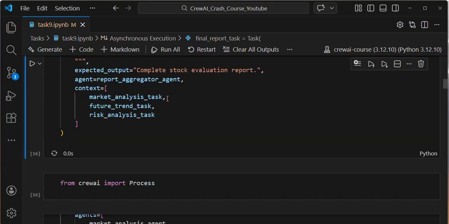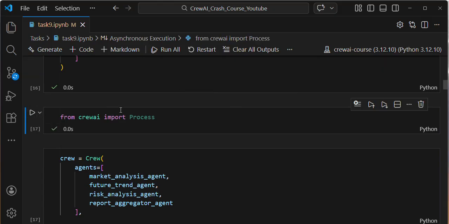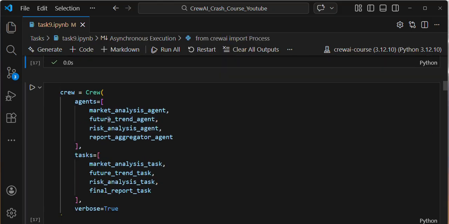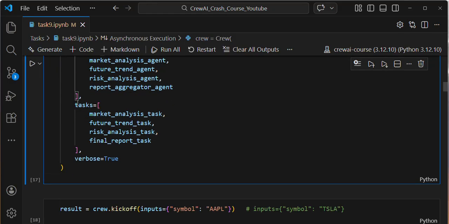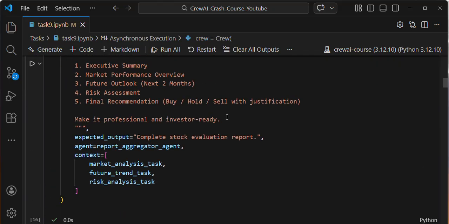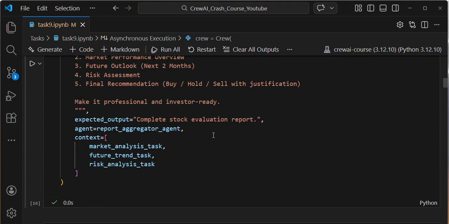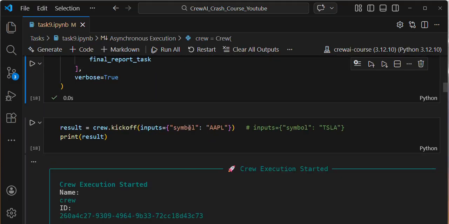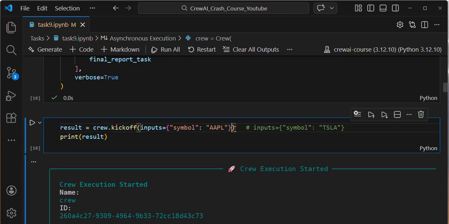I'm executing the cell. It will execute successfully. I am organizing my entire agents and tasks here, and then I'm executing. If you see the symbol, here I'm using a variable template as a key, and my user question, my symbol, as the value. And then I am going to execute this one.